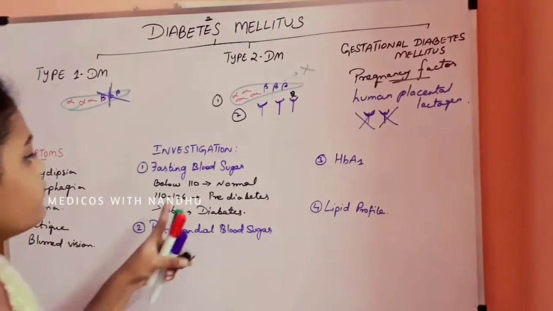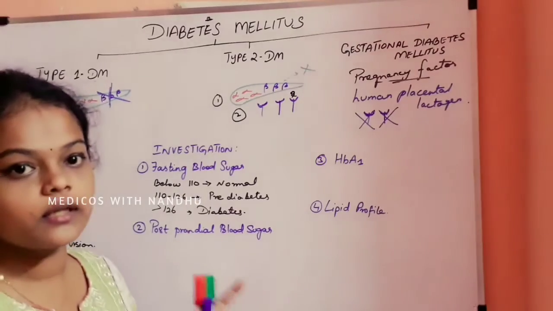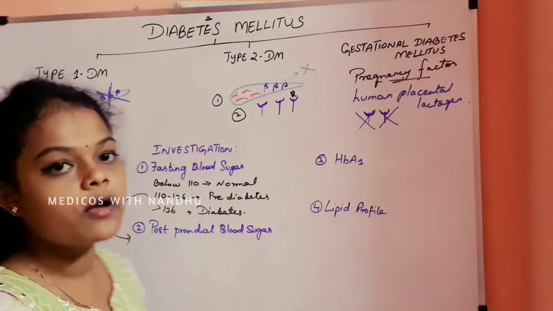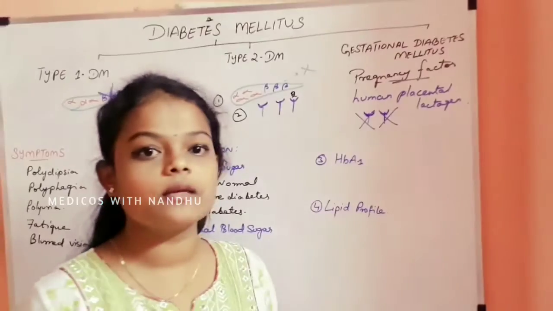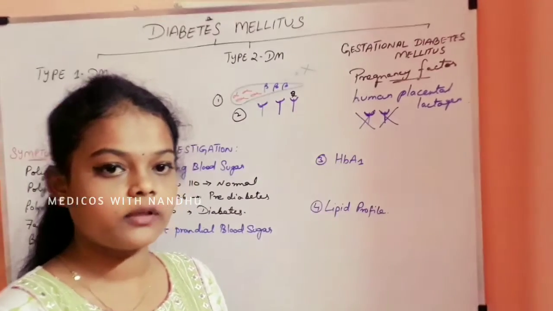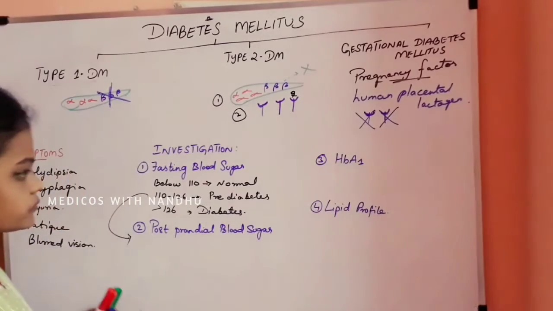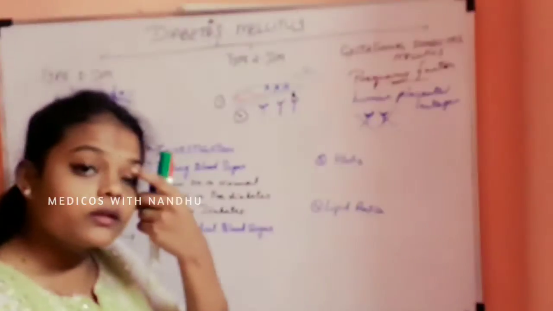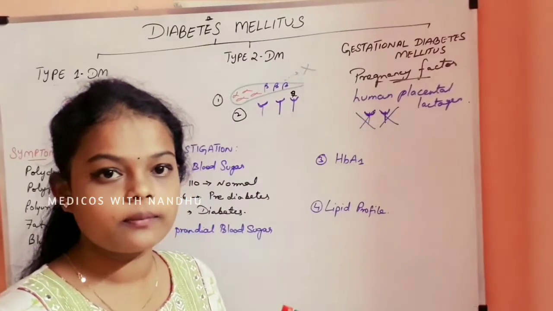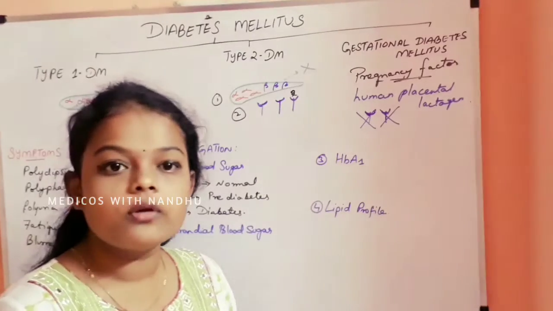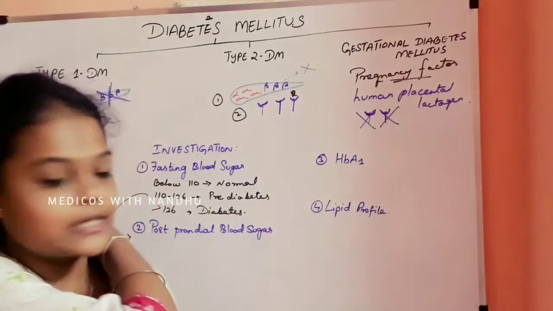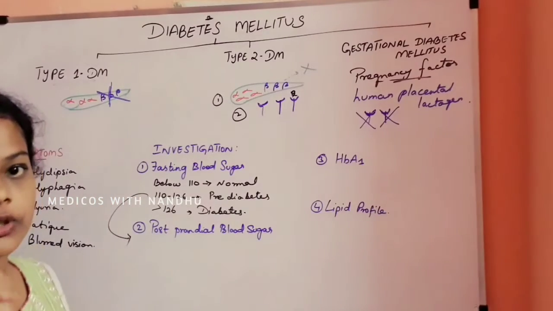After reaching this level, if pre-diabetes or diabetes comes in the conclusion, we should move to the next stage, that is postprandial blood sugar. Postprandial blood sugar is the glucose present in the bloodstream. The meal is not taken for 8 to 12 hours, then they will give a glucose drink, we should consume it, and they will test the level.